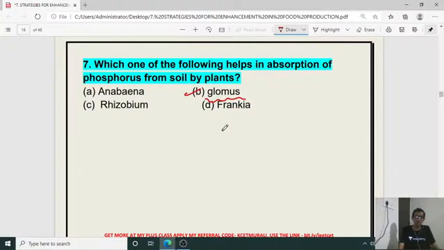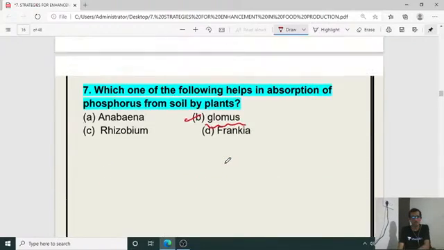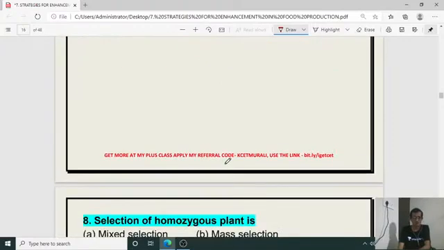So the plant is going to get the phosphorus, and in return the Glomus species is going to get shelter and food from the plant. So it is a mutual relationship between the plant and that fungal particle, the Glomus. Okay. So right answer is D for seventh one.